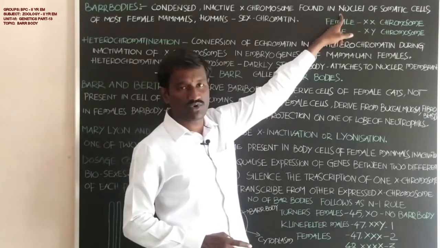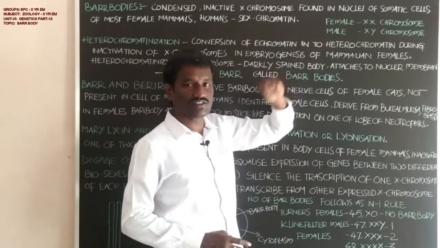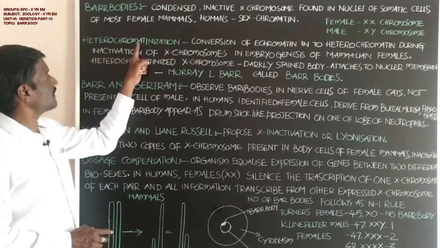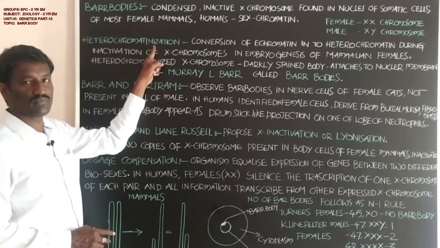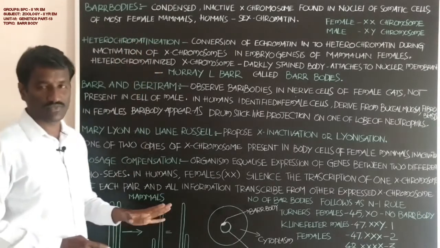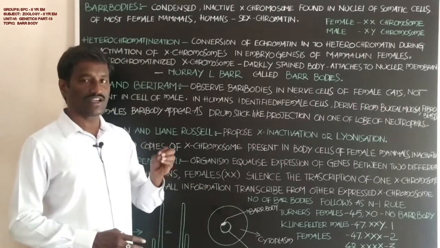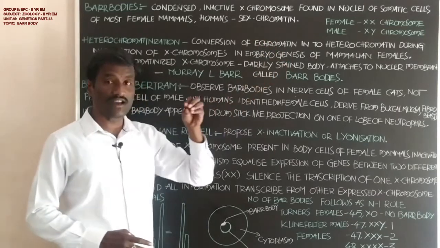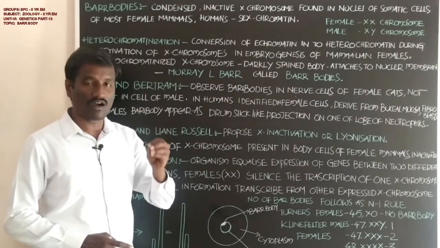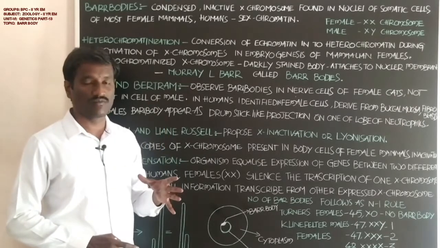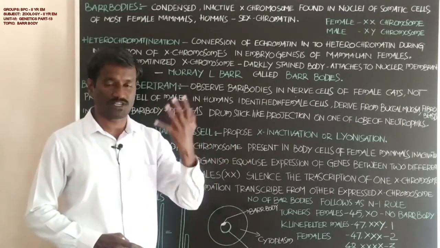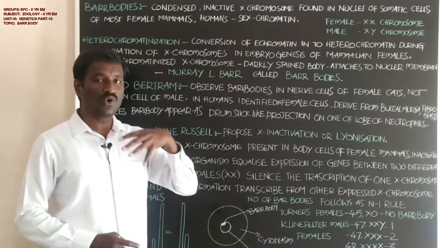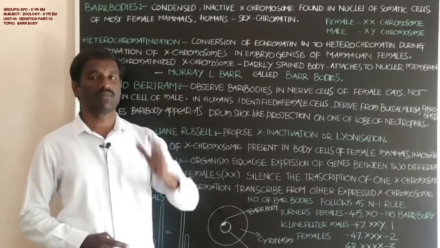Student, nuclei is the plural form of nucleus. Nucleus is the singular, nuclei is the plural. Okay, and what is the meaning of heterochromatinization? Student, the nucleus consists of euchromatin, the part of the DNA, RNA and protein content that goes to gene expression, that codes the formation of materials.